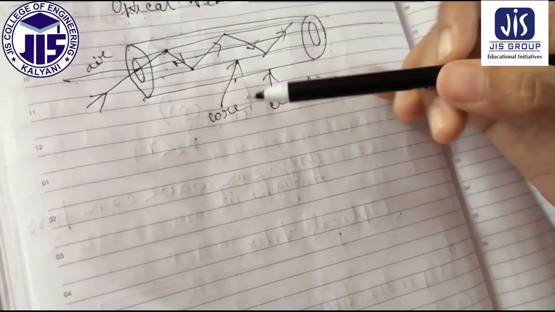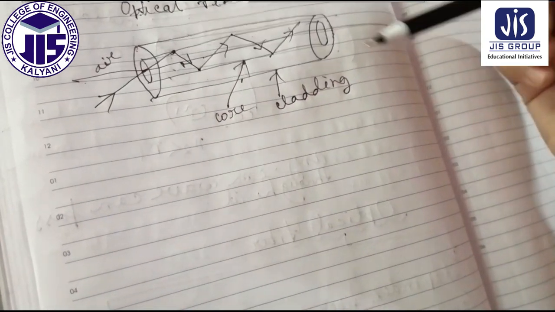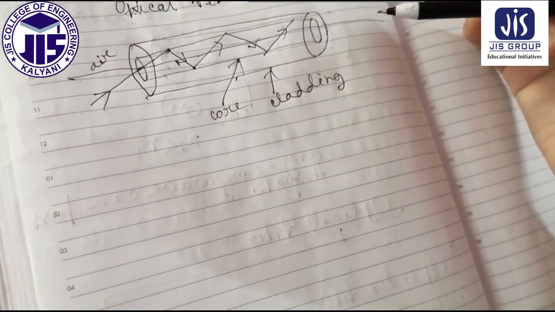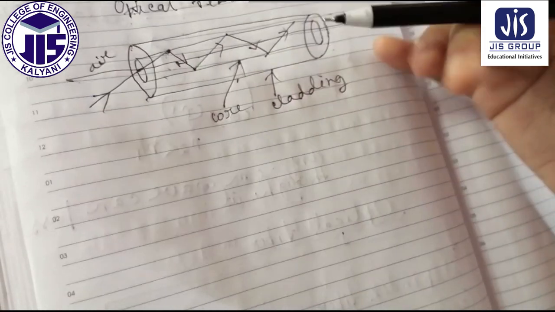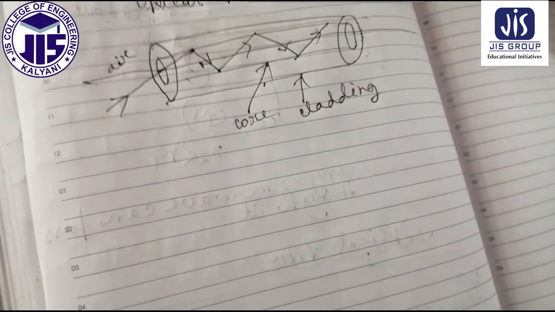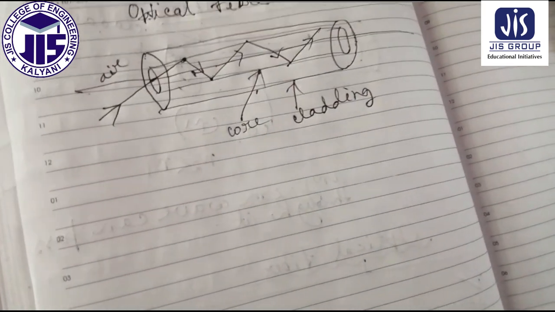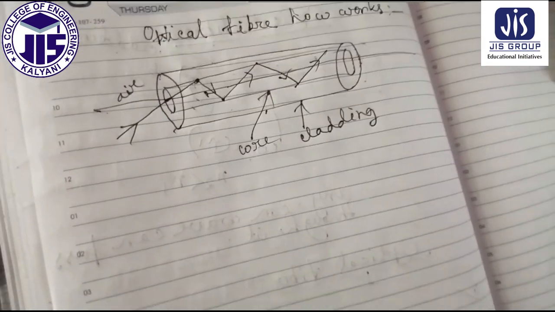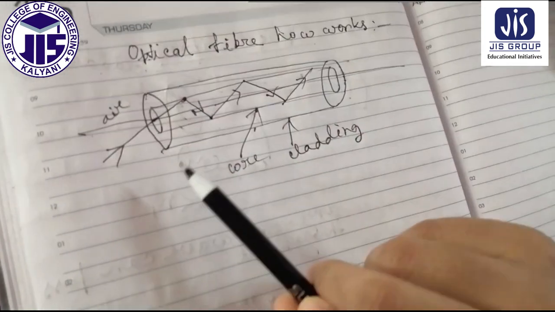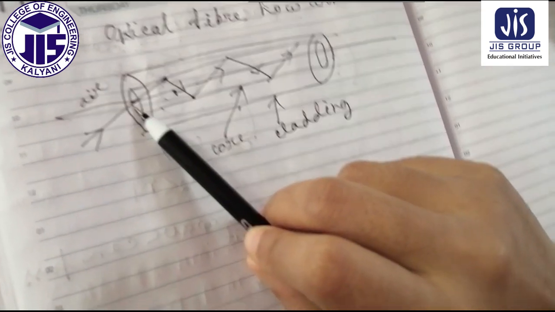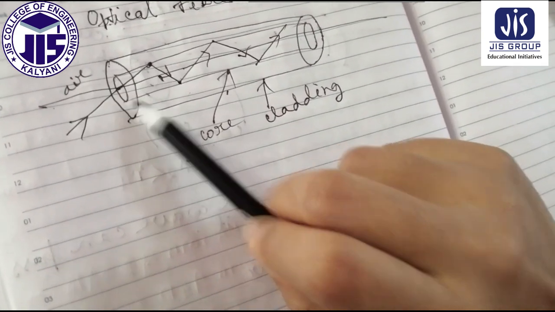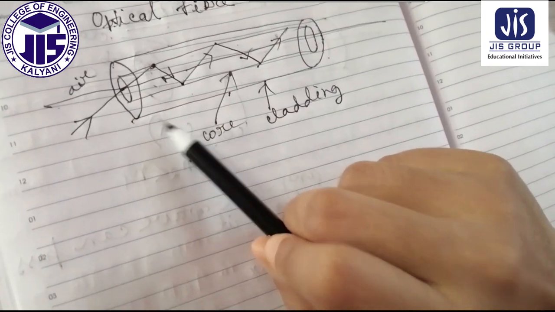That's why we use optical fiber to transmit the data. Since light travels in straight lines, by the principle of total internal reflection in optical fiber, we use the optical fiber here.